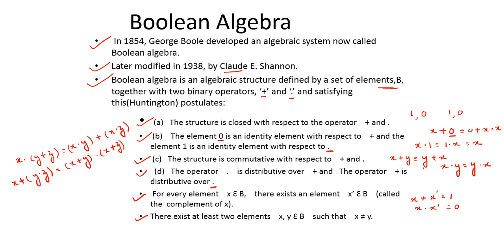There exist at least 2 elements x and y belonging to B such that x is not equal to y. That is very much true, because if I take x equal to 1, then y equals 0, and 1 is not equal to 0. So here we understood that it is satisfying all the 6 postulates of Huntington. So this is how we are defining the Boolean algebra.